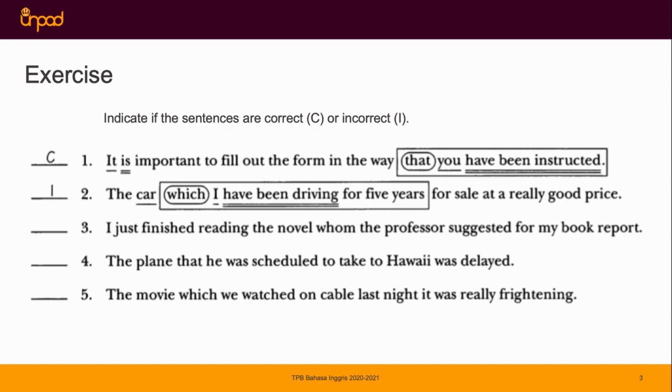Can you identify where we should put the verb in the sentence? The car which I have been driving for 5 years, so we need a verb after this: is for sale at a really good price. So the sentence is incorrect because it is missing the verb is.